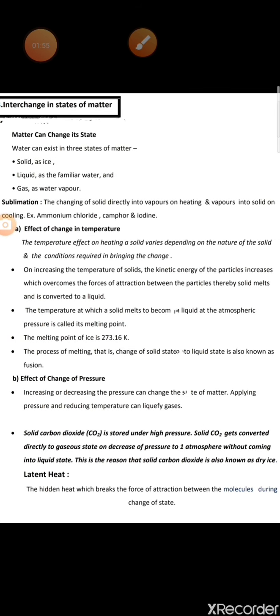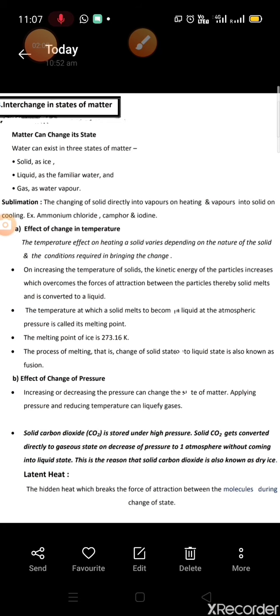Effect of change of pressure. Yes, pressure also affects state of matter. Like if we apply more pressure and reduce temperature, it can liquefy gases. Like solid carbon dioxide, which is stored under high pressure.